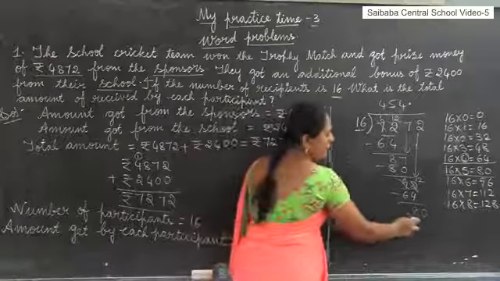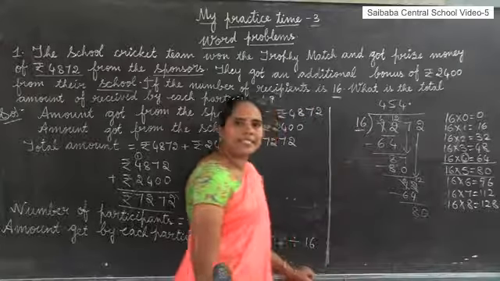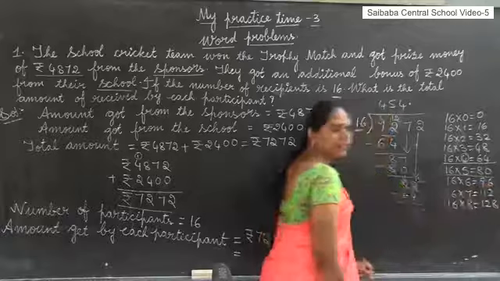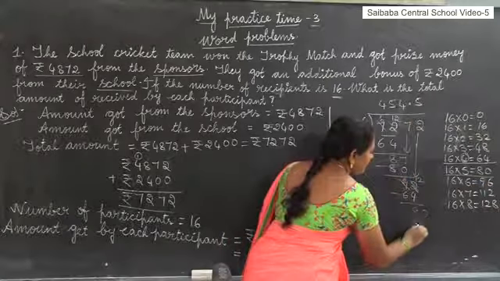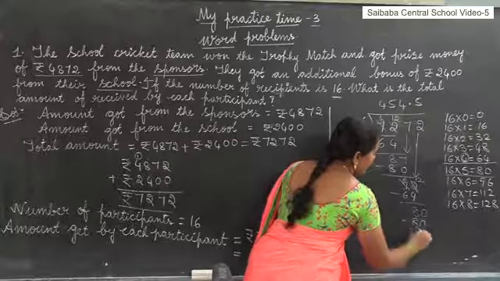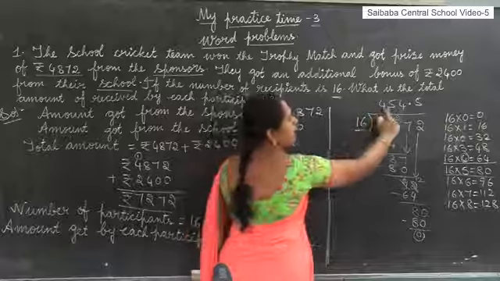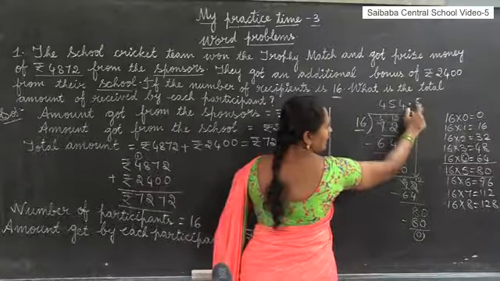Now what is the number? 80. 80 is greater than 16, so we can divide. 80 is there in the 16 table. Good. 16 5s are 80. So what is the answer? 454 rupees 50 pies. Here 5 is there.